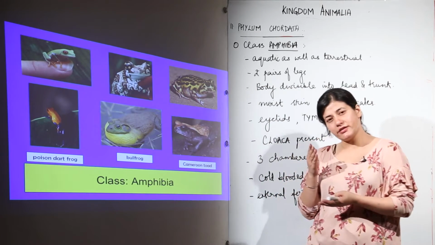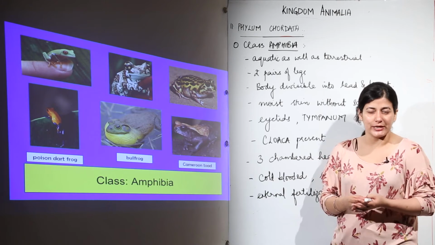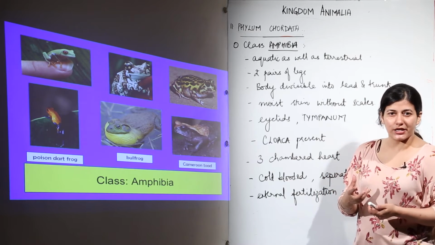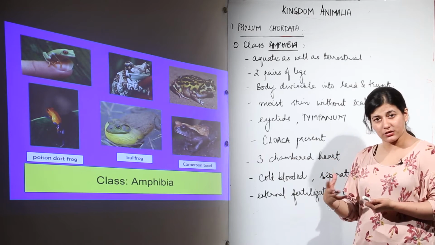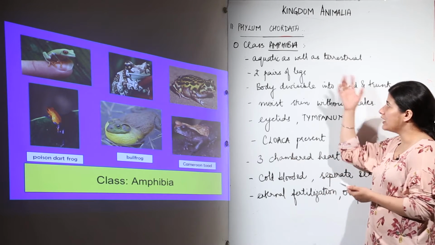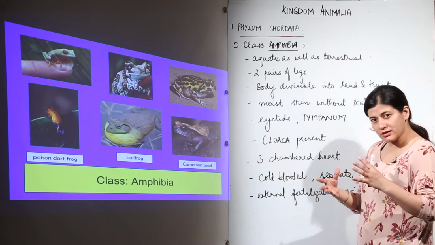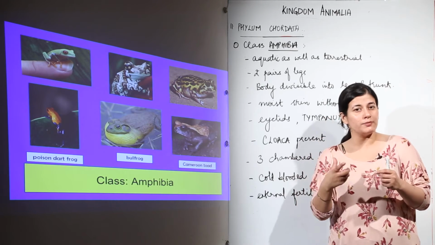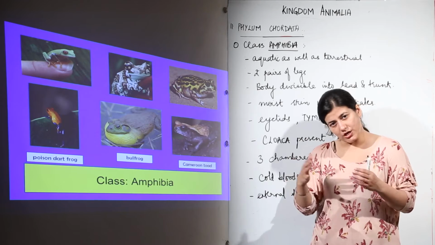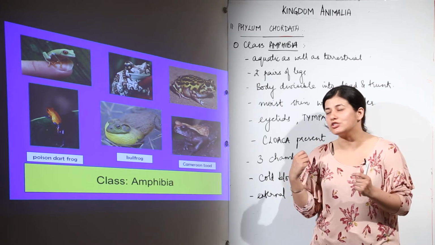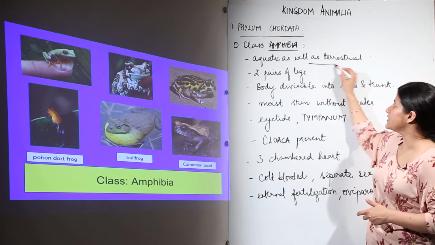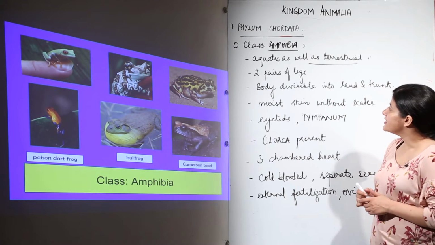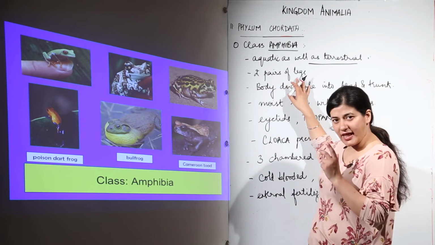Now, they have one specialized feature, you can say, that they can survive in terrestrial areas, but for fertilization purpose they have to come to water. That is why they are called amphibians, and we have come across this term amphibians in the plant kingdom as well, because those plants also needed water for fertilization, otherwise they could survive in the dry conditions as well. Now, this class Amphibia is aquatic as well as terrestrial. That is the first thing that we have. Second is that two pairs of legs are present.